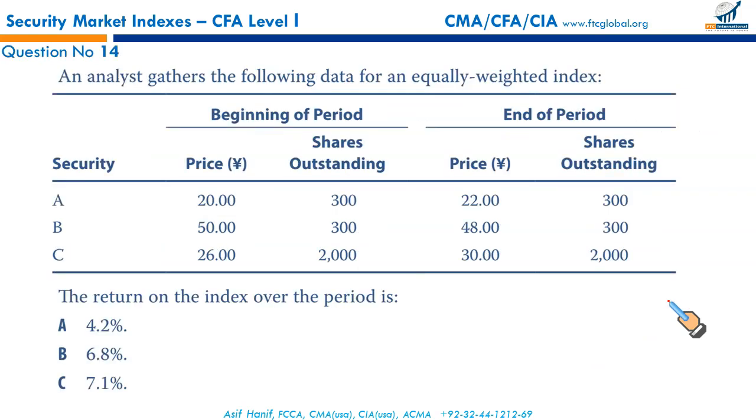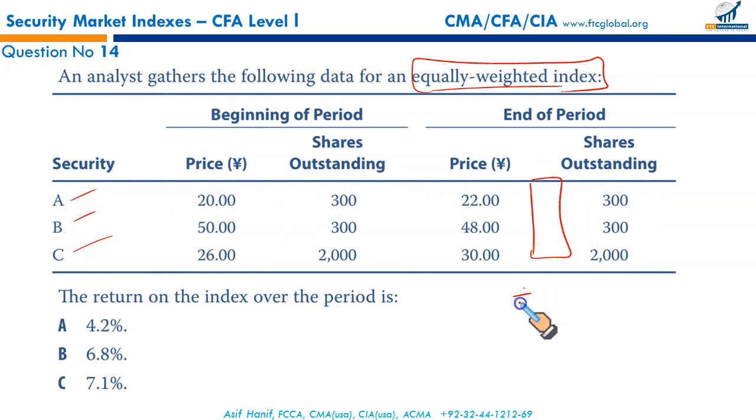Next. An analyst gathers the following data for an equally weighted index. Equally weighted index. Now when it says equally weighted, we will take each asset separately, calculate its returns, and once the returns are calculated, we'll divide by 3. That's what we do with equally weighted.